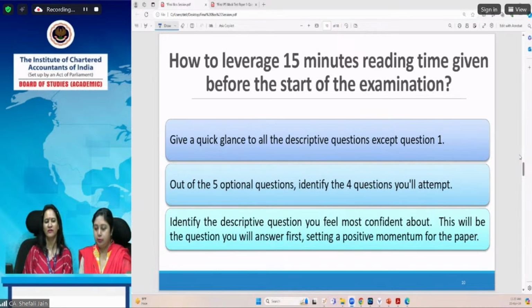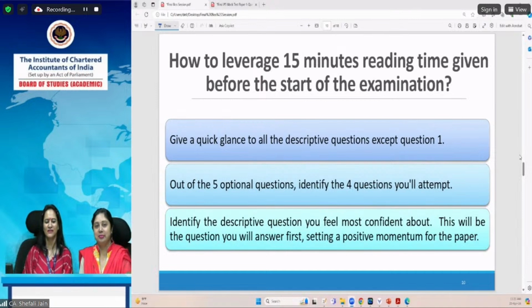So I will advise you that during these 15 minutes of reading time, you should identify the 4 questions which you will attempt. You should decide the choice, which question you are going to attempt and which you are going to leave. And identify the descriptive questions which you feel most confident about. This will be the question which you will answer first, setting a positive momentum for the paper. As we know, first impression is the last impression, and the same holds in the examination situation also.